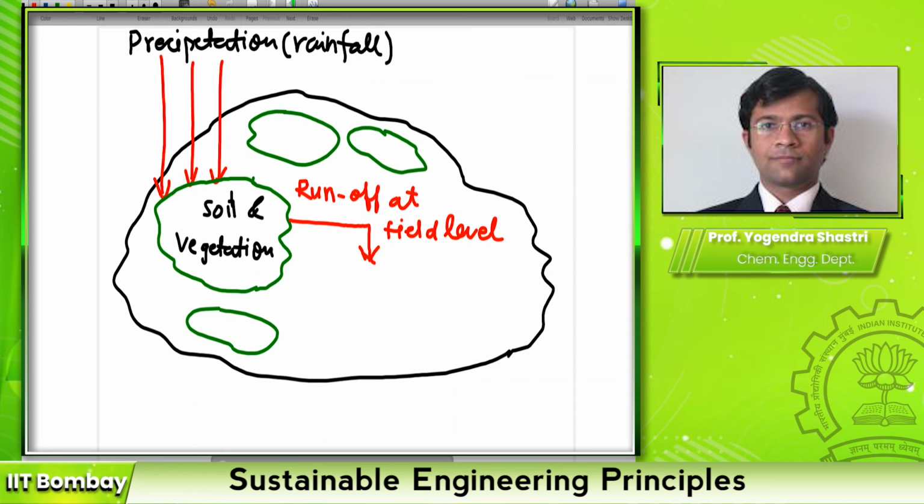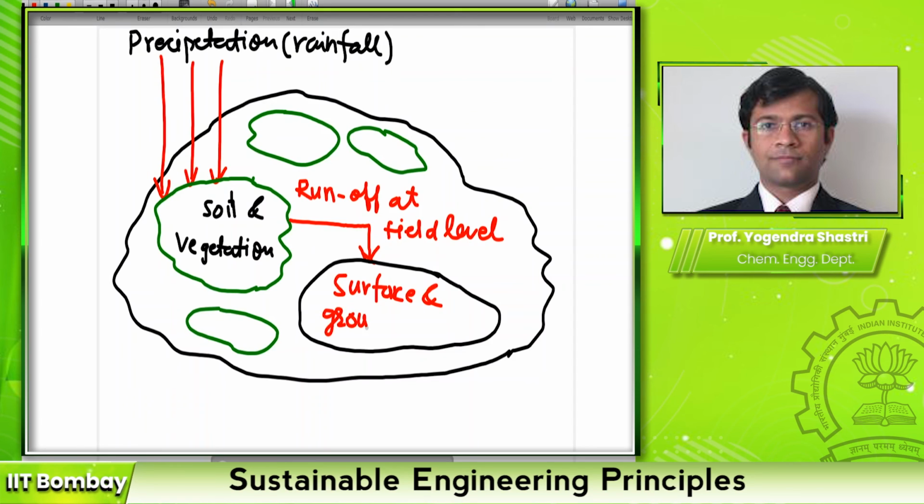Let me just draw it here. So I'll just represent these different destinations of water by delineating it here like this. So I can call it surface and groundwater.